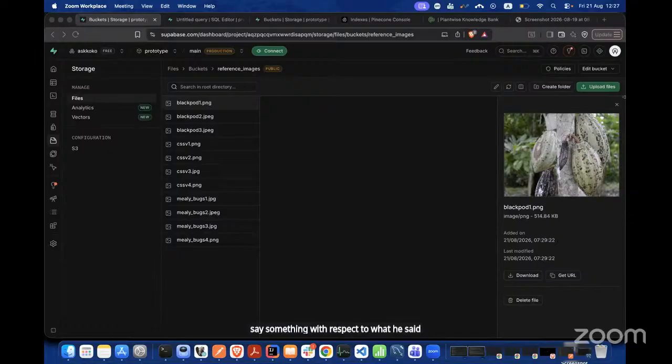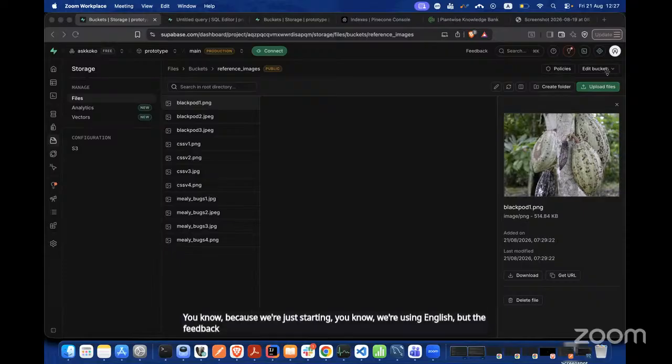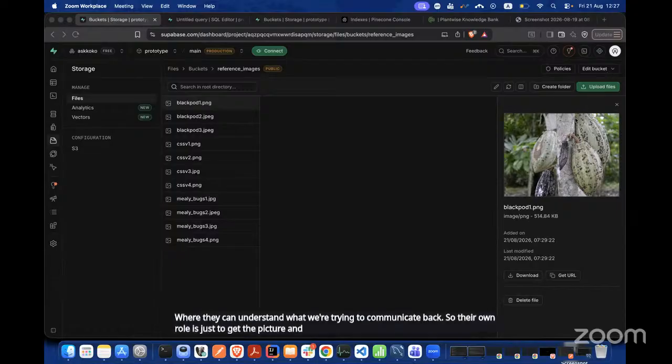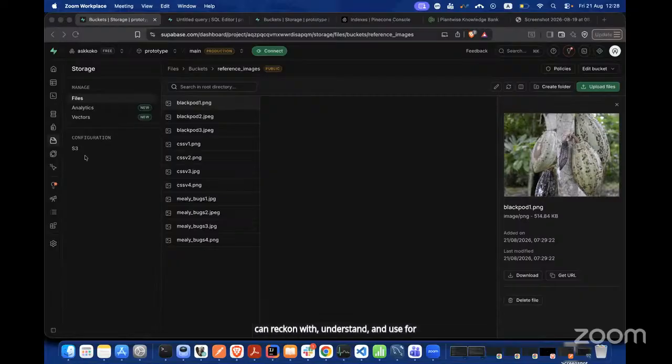Because we're just starting, we're using English, but the feedbacks can be translated into their various local dialects where they can understand what we're trying to communicate back. So their own role is just to get the picture and send it through their local phone anyway. And the feedback will come in both in English and in a dialect that particular farmer can understand and use at his own end. Thank you very much for that. We're also putting it into our work. It's a work in progress.